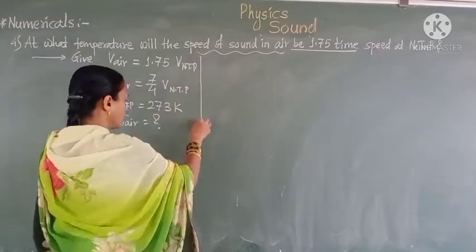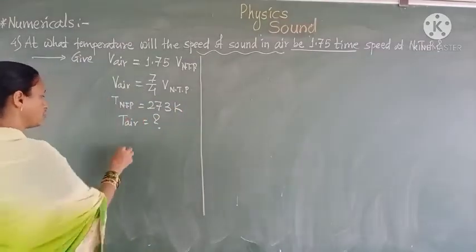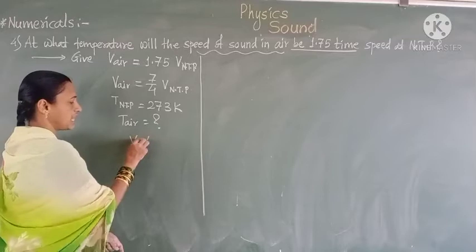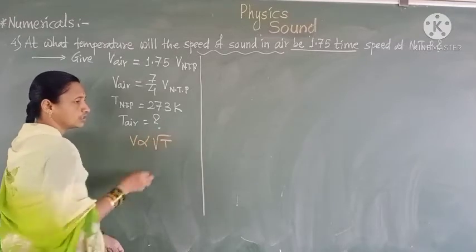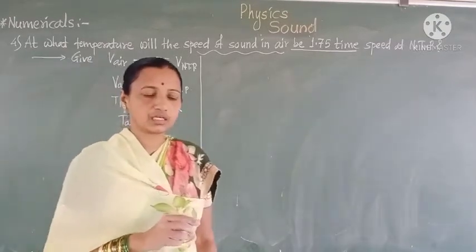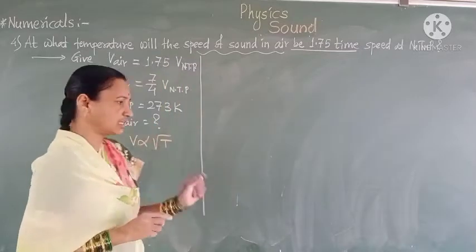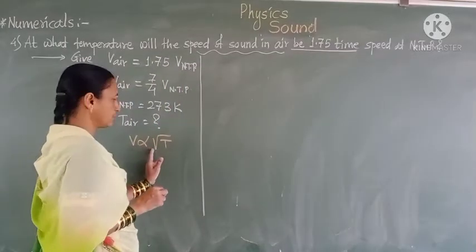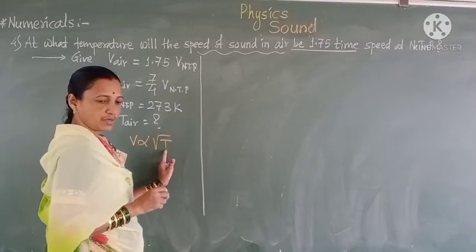Here we know that the velocity of sound is directly proportional to the square root of the absolute temperature.